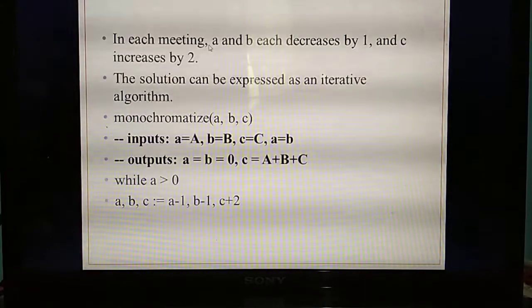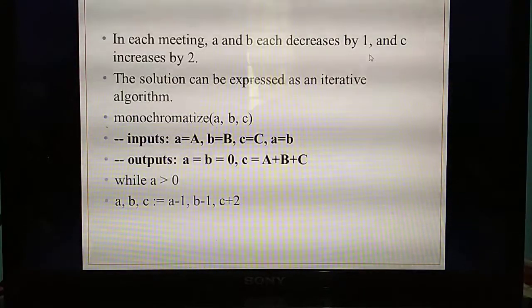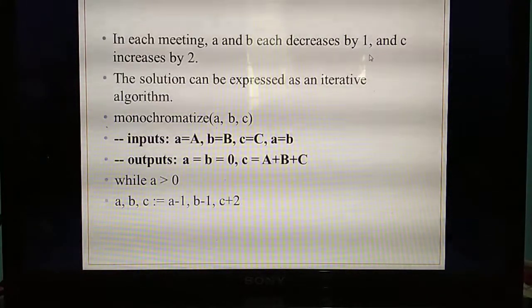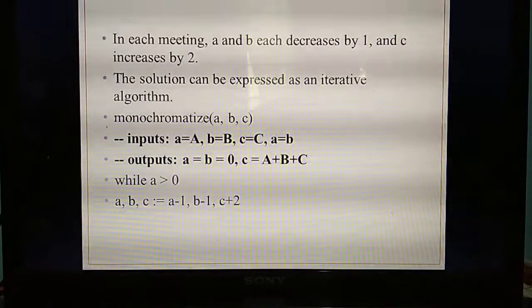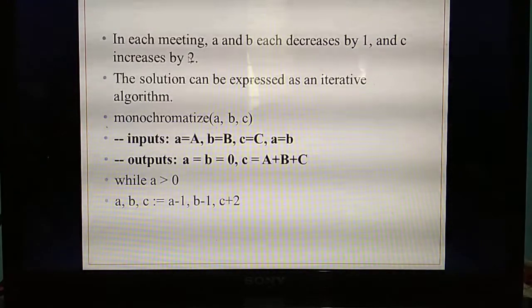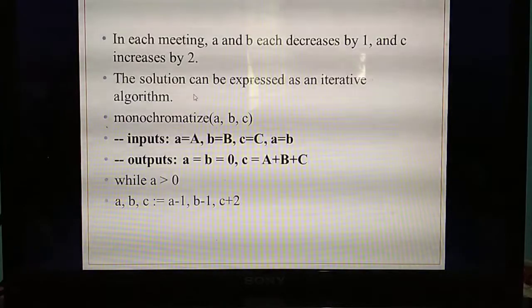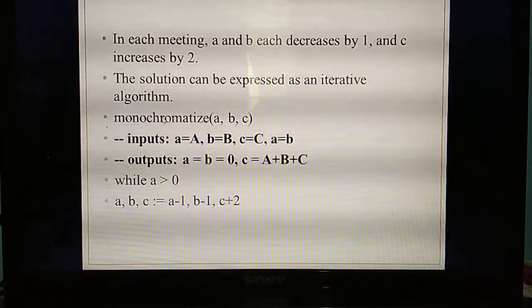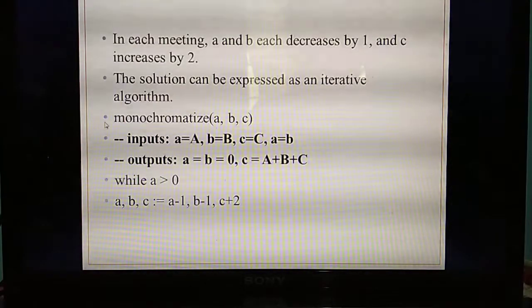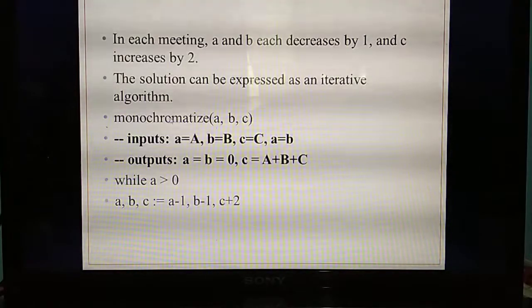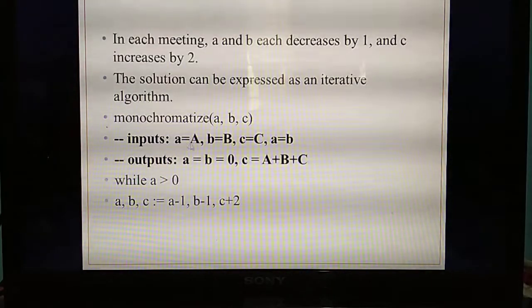So here read, in each meeting A and B decrease by 1. Isn't it? The values of A and B decrease by 1 but the value of C is increased by 2. The same thing you are going to write in the algorithm. Already heard the same. What's the name of the algorithm? Monochromatize A, B, C. Input A, B, C.